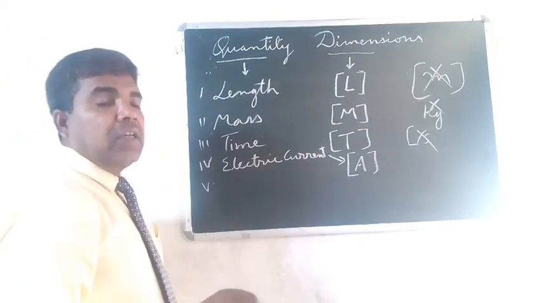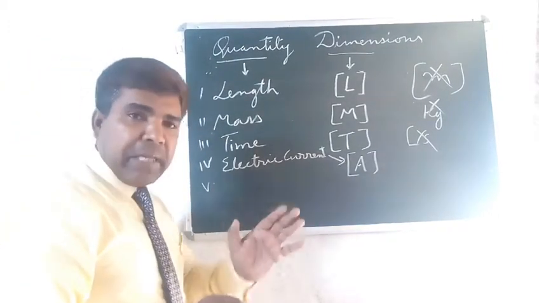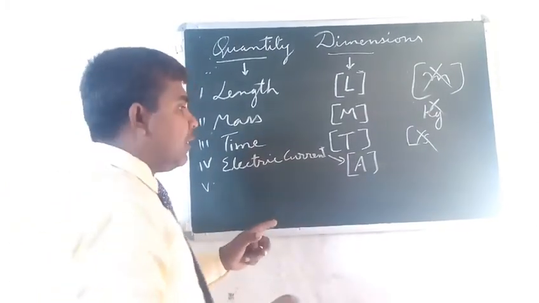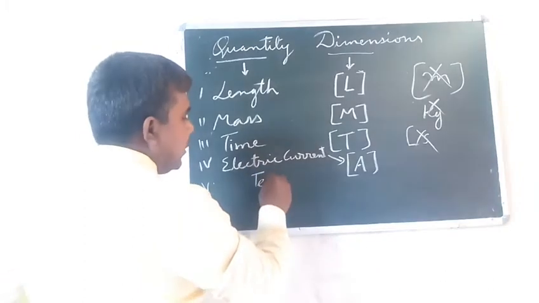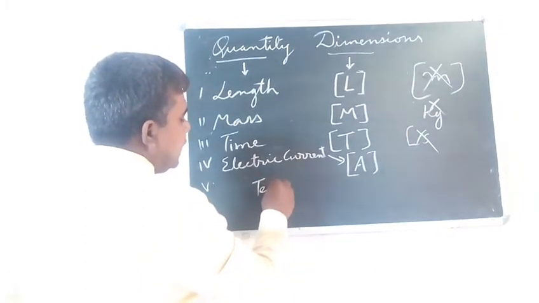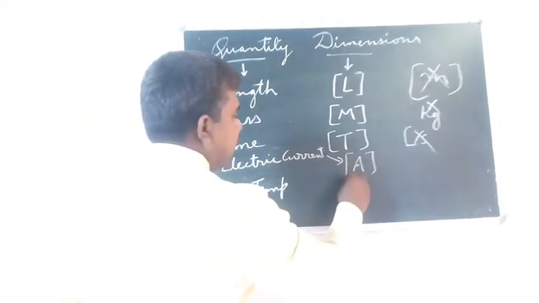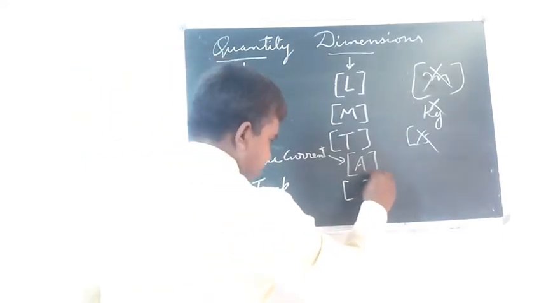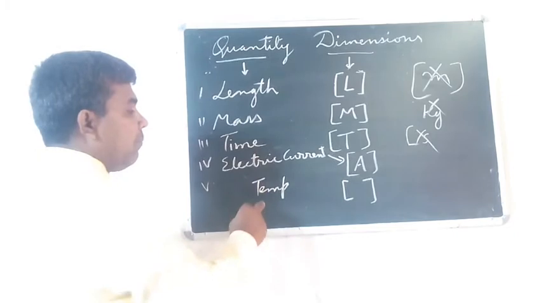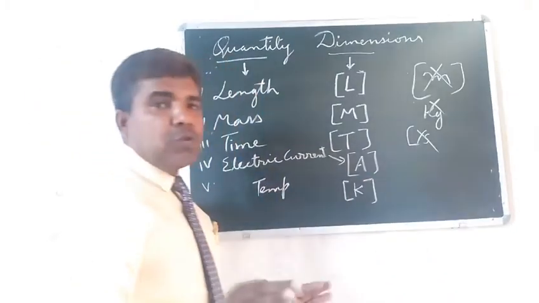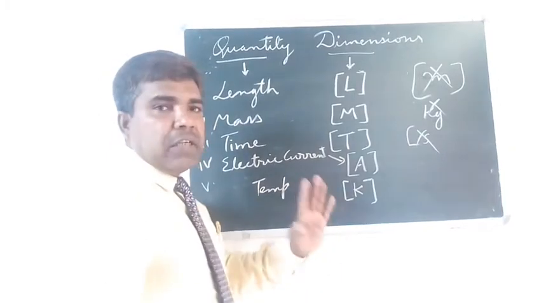We can write thermodynamic temperature. Since there is little space on the blackboard, I am writing only temperature. You should know it as thermodynamic temperature. It is measured in Kelvin, so there will be K. Somebody also writes theta, but K is the standard one.